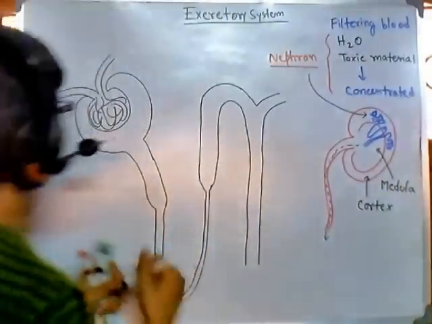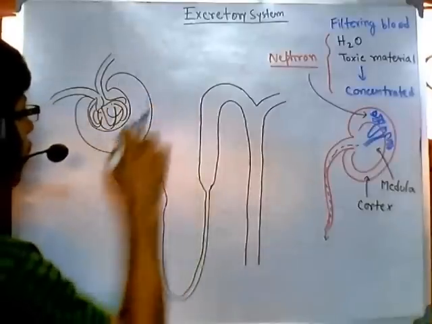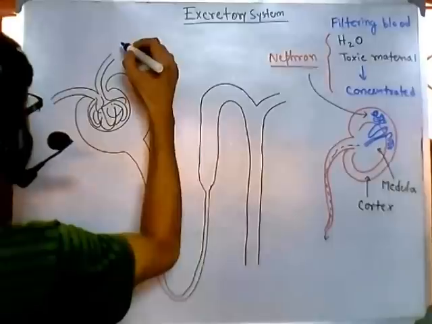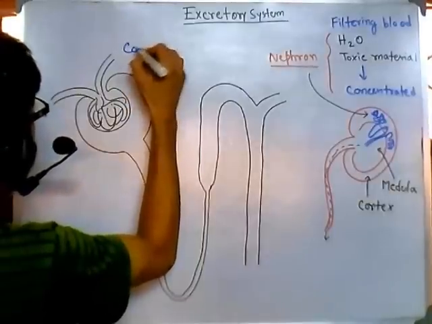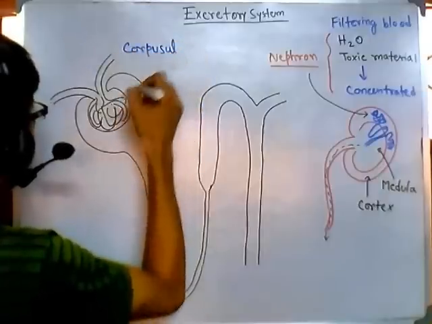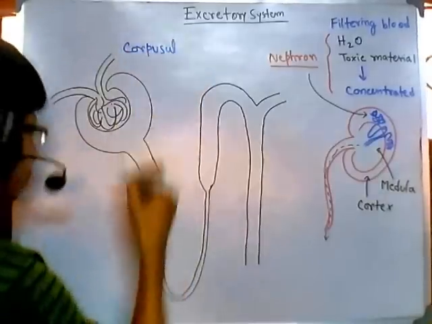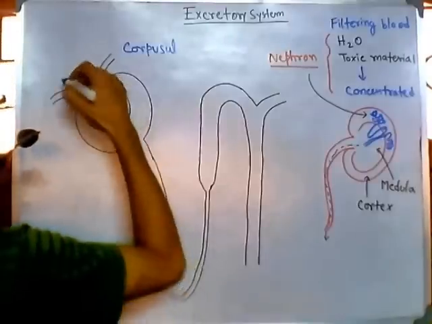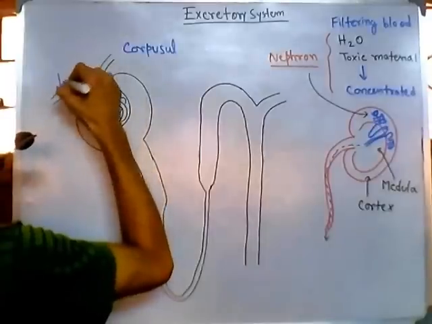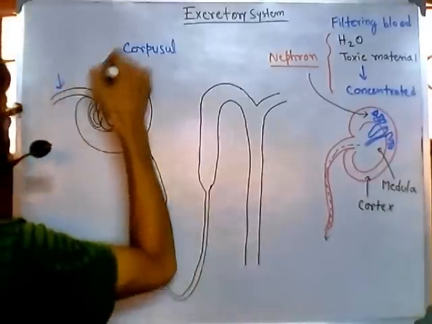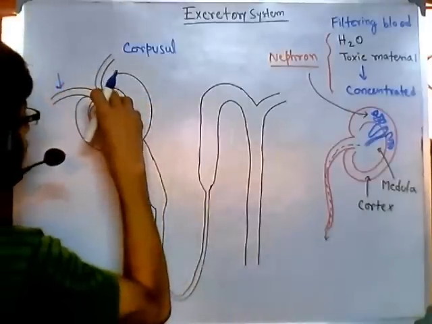Now let's learn each of the parts of this nephron. First of all, this whole part is called the renal corpuscle, right? So let me write, it is called corpuscle, this whole part. And this corpuscle is divided into two sections actually. One section is this one, so let me tag it. These two are actually nothing but blood vessels that are coming out. These are called blood vessels, and this whole region inside is called glomerulus.